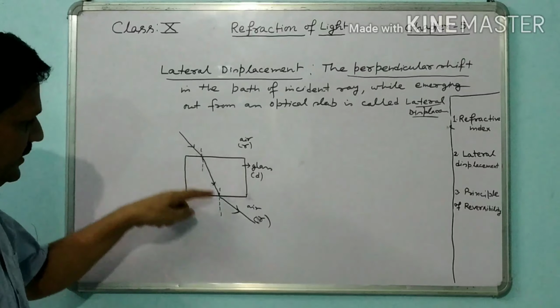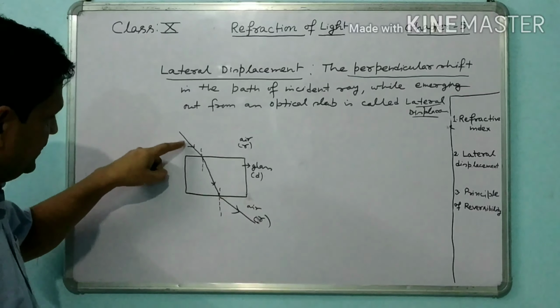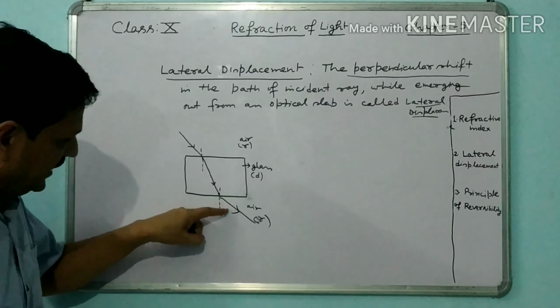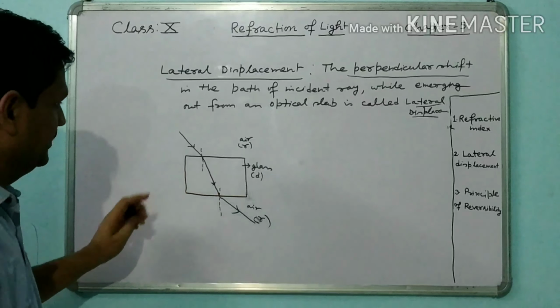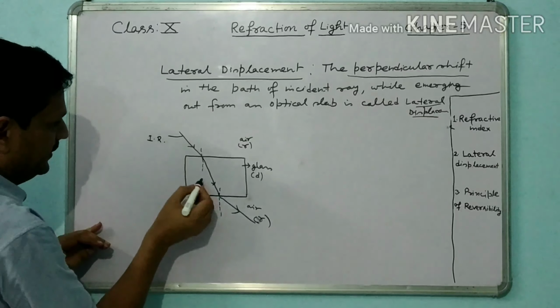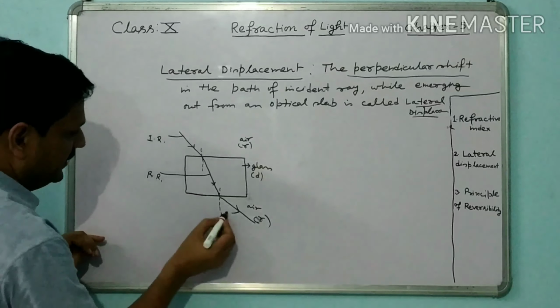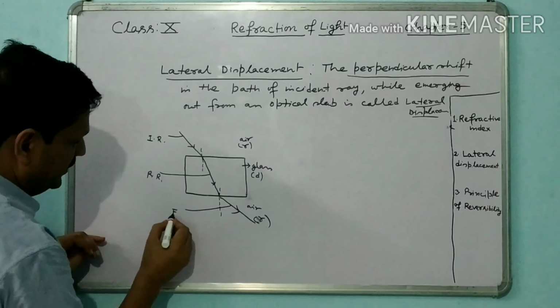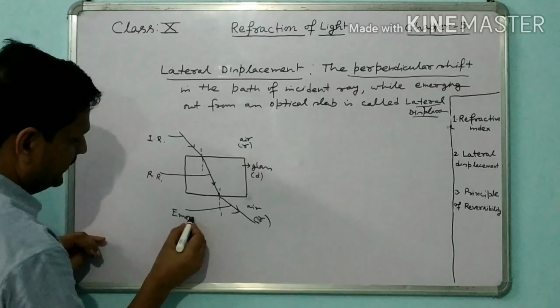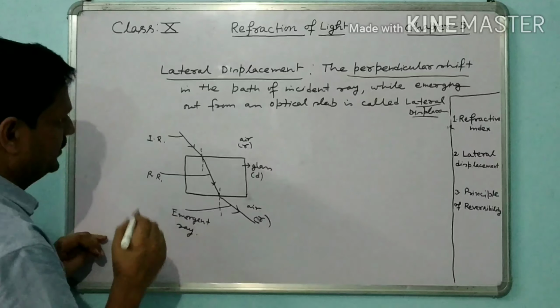This is the refracted ray. Incident ray, refracted ray, and finally the emergent ray. You may write: this is the incident ray, this is called the refracted ray, and this is called the emergent ray.